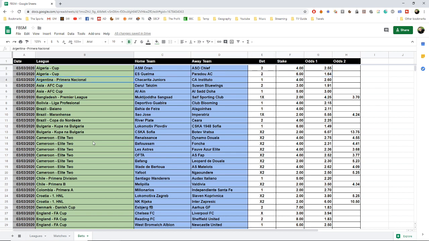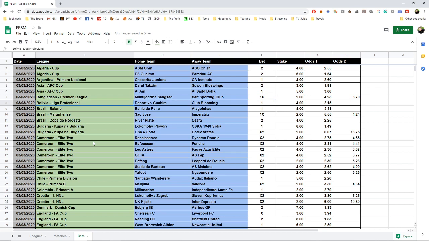We got the Argentinian Primera Nacional, we bet on Chacarita Juniors. In the AFC Cup, we bet on Suwon Blue Wings, and we bet on Al Ain. Now in the Bangladesh Premier League, we bet on Muktiyantra Sangsat or a draw. So you can see 1x. So we place 2 units on them. So 1 unit on Sangsat to win for 4.25 and 1 unit on a draw for 3.70.